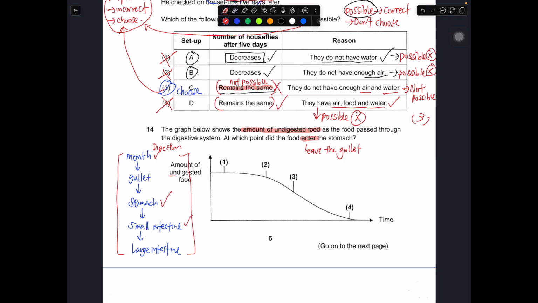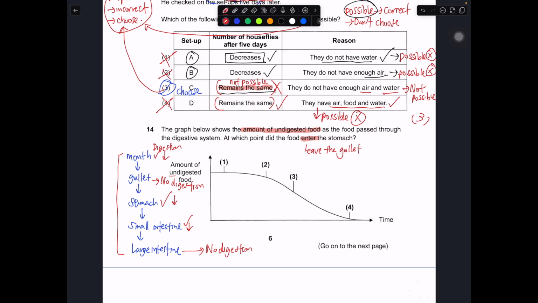So in this part, the decrease of the amount of undigested food will happen at the mouth, the stomach, and the small intestine. For the gullet, there will not be any decrease because there is no digestion. Likewise for the large intestine, no digestion. So you need to know where does digestion happen: the mouth, the stomach, the small intestine. Gullet, large intestine, no digestion. So you take a look at this.